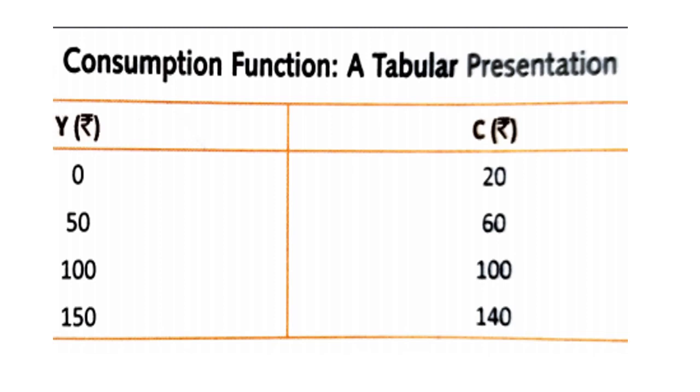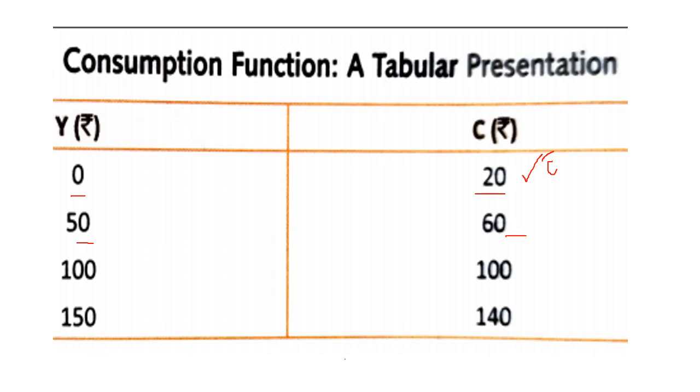Now let's have a look at the consumption function through this tabular presentation. When income is 0, our consumption is 20. This is autonomous consumption, which is denoted by C bar. When income increases to 50, our consumption also increases to 60.